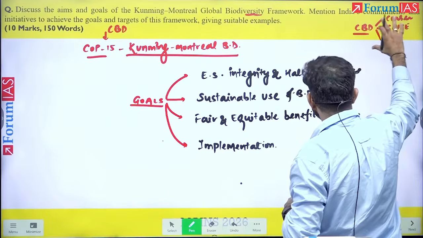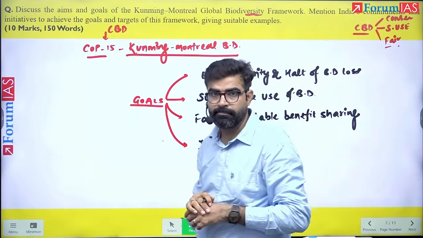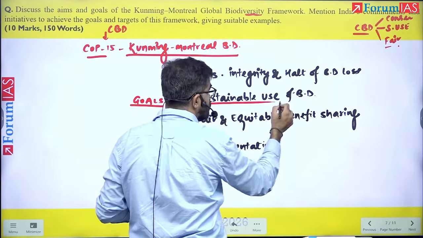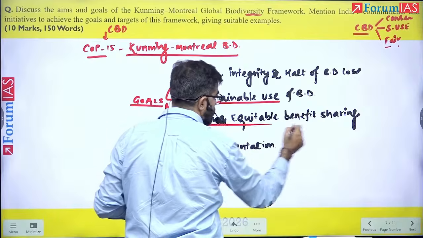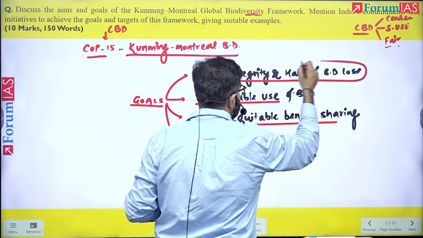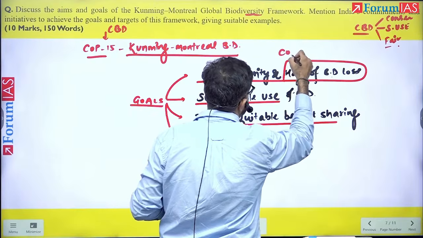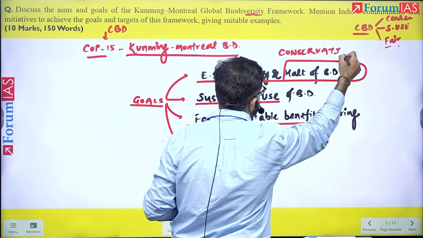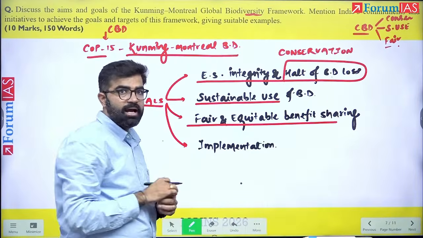In the same way, the same three goals are there in this framework. Sustainable use, same. Fair and equitable benefit sharing, same. And here, the halt of biodiversity loss is nothing but conservation of biodiversity. So these are the same three goals the CBD had.